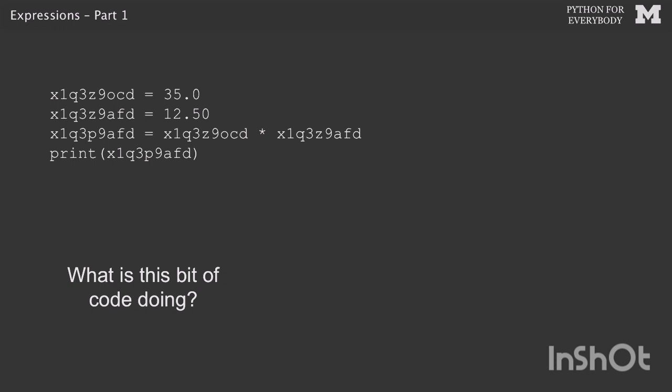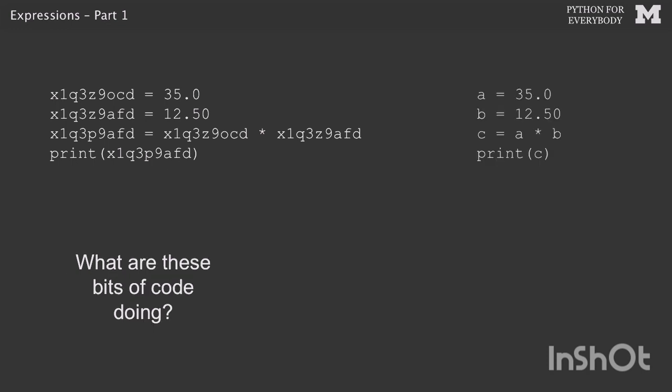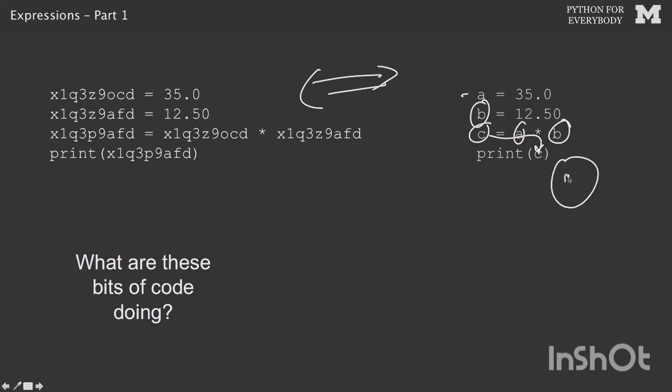So let's make it a little more friendly. You could choose variable names. To Python, those 2 versions are totally the same. Python doesn't care. But now we can look at it and go, oh, I see. The first variable is A, and we're putting that A thing there, and the second variable is B, we're putting the B thing there, and then we're multiplying them, putting them in a C thing, and then we're printing the C thing out. That's pretty nice. So this is a little better, right?